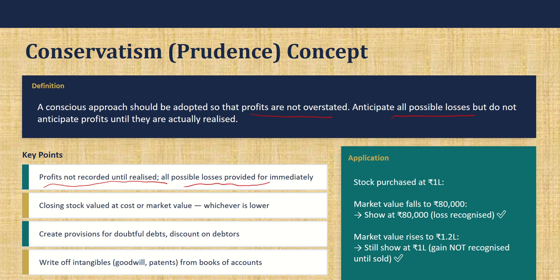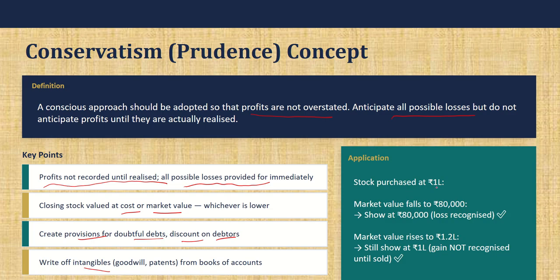Okay, so closing stock should be valued at cost or market value, whichever is lower. And then you have to create provisions for doubtful debts, discounts on debtors, because this may or may not happen, but you allocate some money towards such losses. Okay, and then you have to write off all the intangible assets like goodwill, patents. Over the years you have to write them off. So all this will give you a true and fair status of the company.